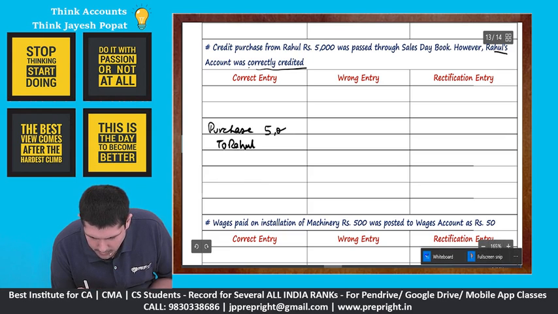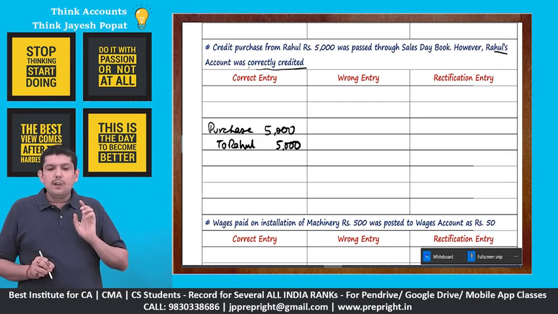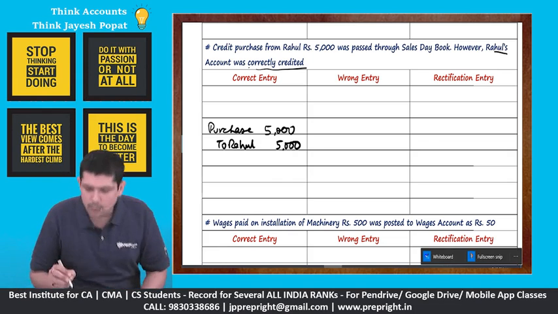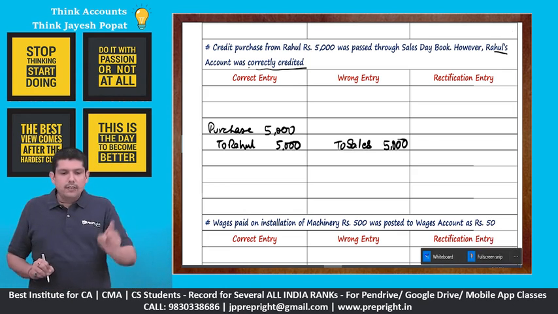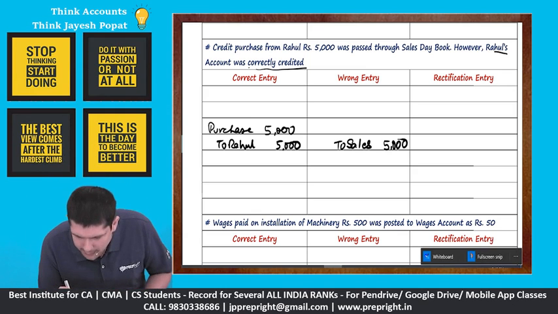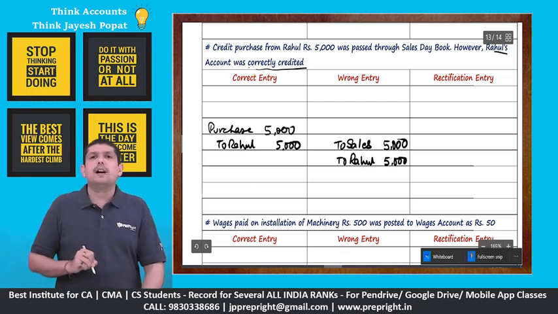So this should have been the correct entry. Now let us understand what incorrect treatment has been done. Credit purchase from Rahul has been passed through sales day book, right? So since it has been passed through sales day book, instead of recording purchase, we have recorded a sales of 5,000. However, Rahul's account is correctly credited.